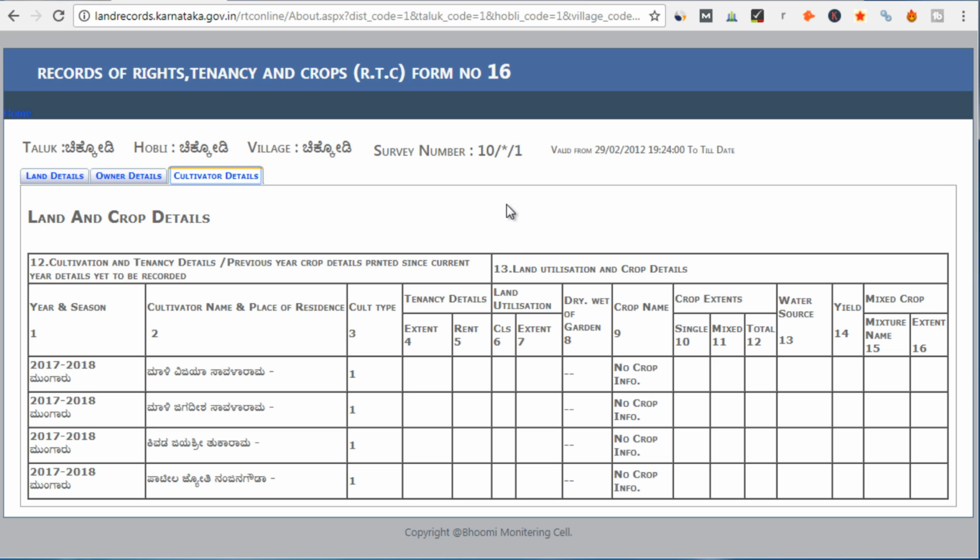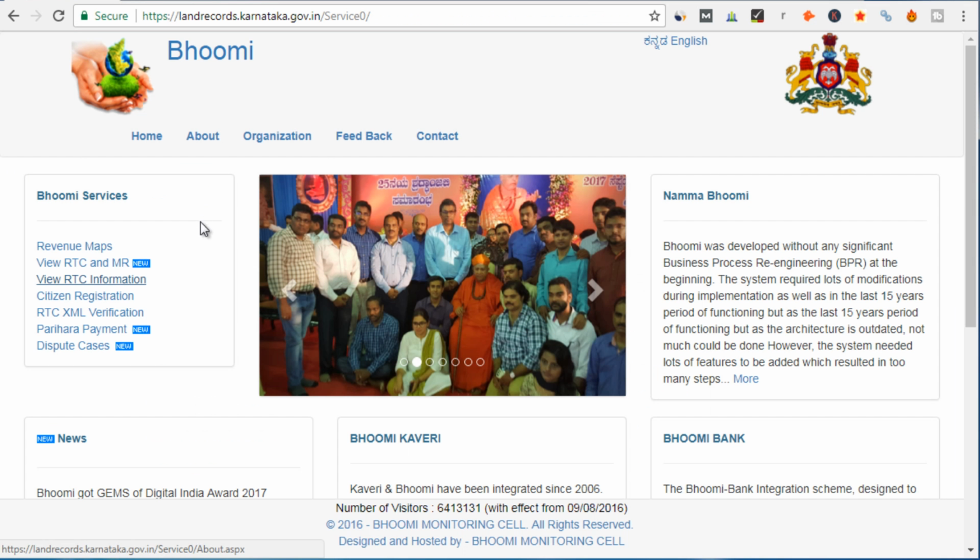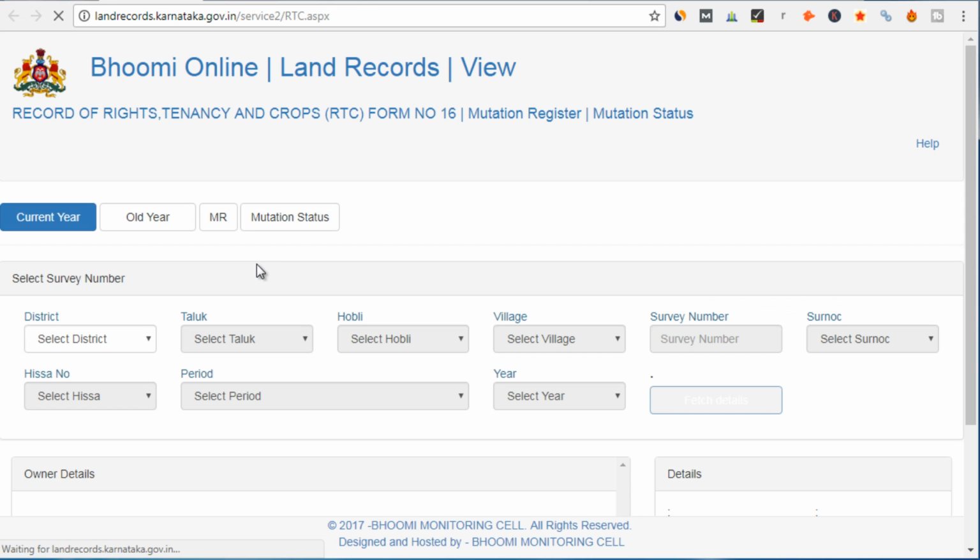So this is not a document that you can download, but if you want quick information, then you can get it from here. If you want to download a particular document, then you have to use the other option, which is view RTC and MR. So let's see what are the options available here.